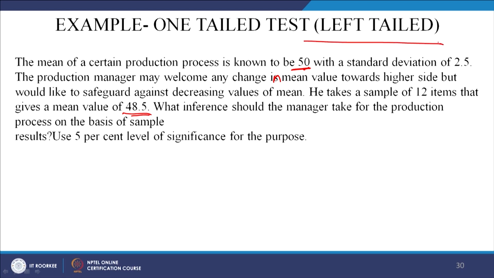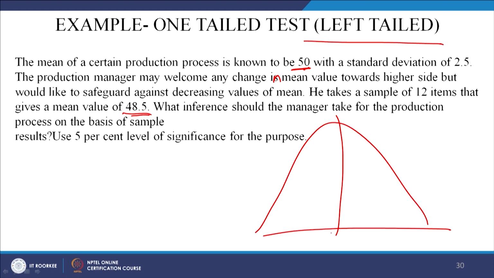As you see, this is a left tailed test. Why? Because as I said, the researcher is not interested if it increases. If it increases, he says the company, it is good. So, I am not worried, but what I am worried is it should not be less. If it is less, then it can be dangerous for me. So, I am interested in this zone, right. This zone I am not interested. Okay. So, this is the left tail test.